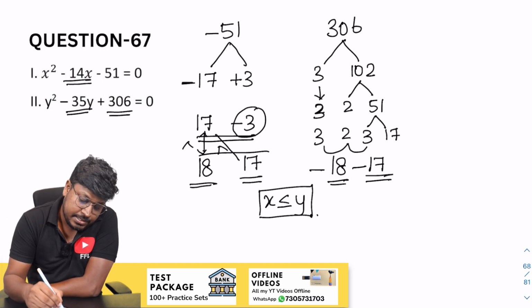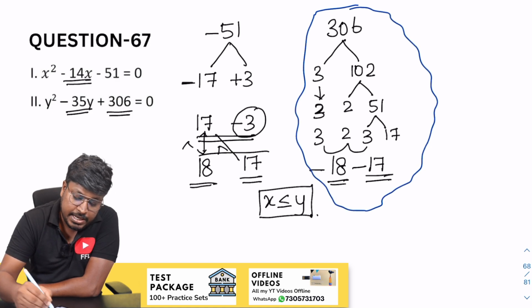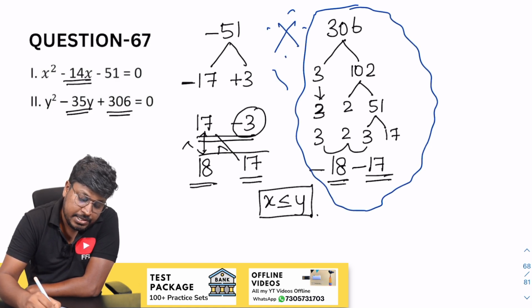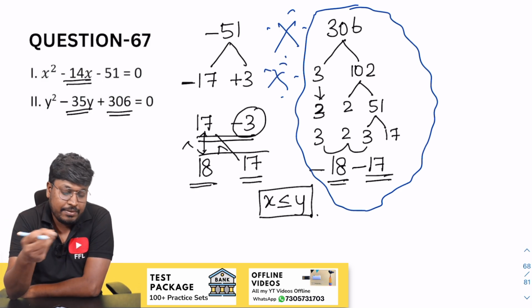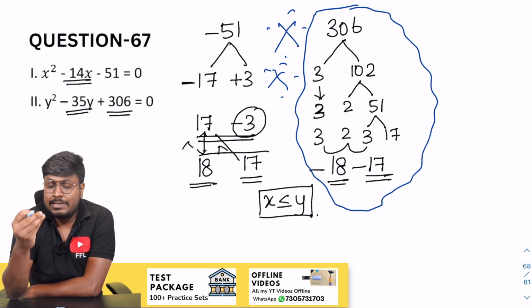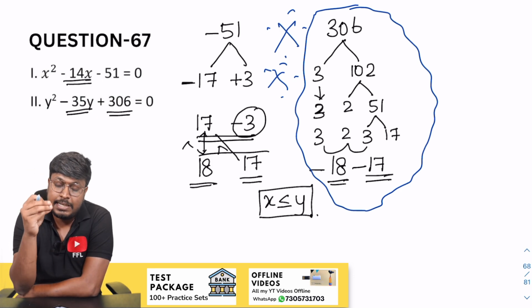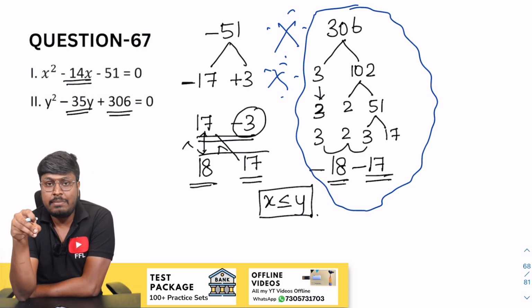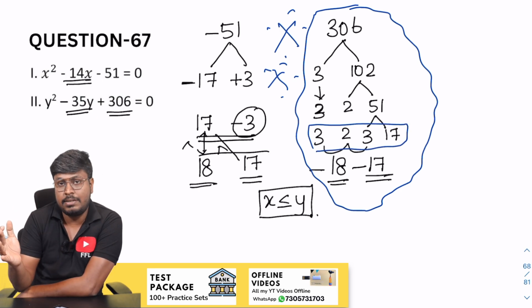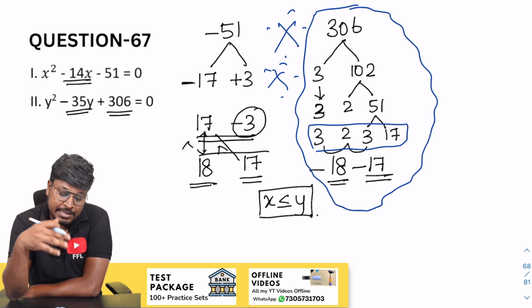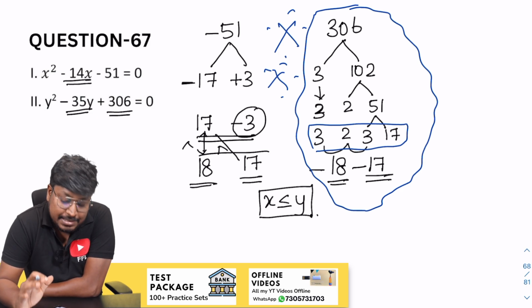Yes. So remember that it's a shortcut actually. It's completely a shortcut. In many of my videos I have taught this. Very important. Many students struggle to find the factors for these kinds of numbers: 306, 344, 512. But there is an easy technique: split the numbers, divide by 2 or divide by 3, and then finally you will get smaller numbers like 3, 2, 3, 4, etc. And then multiply any 2 or 3 numbers and check to find the factors. So that will be the answer for question number 67.